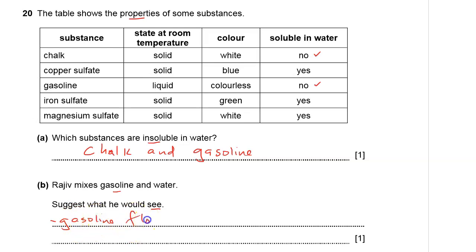Gasoline will float. Floating on top of water. That is what Rajiv will see, on top of water, because they will not mix. They are not miscible liquids, and therefore it will float right there.